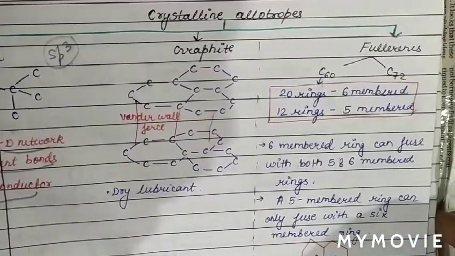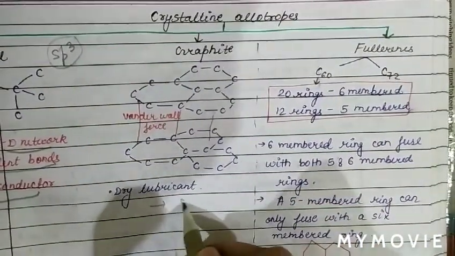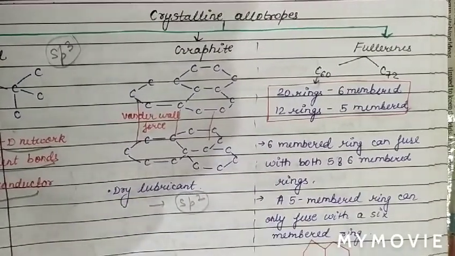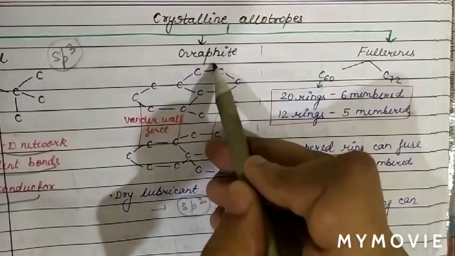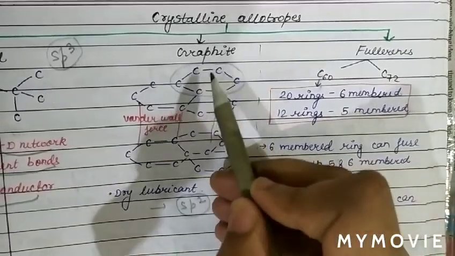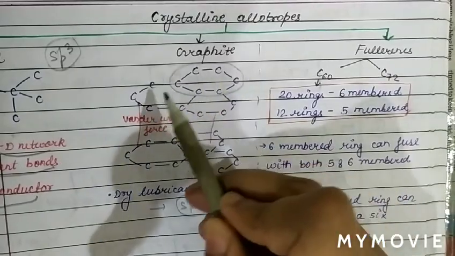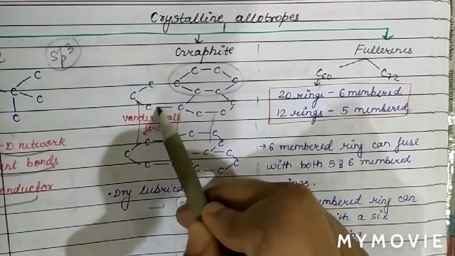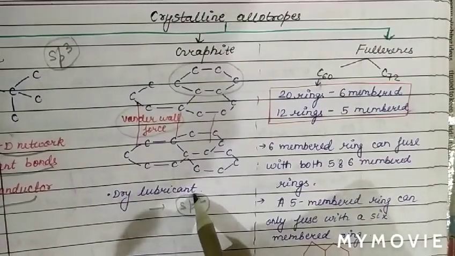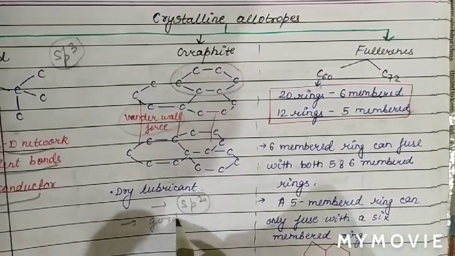Now we will discuss another crystalline allotrope, which is graphite. In graphite the hybridization of each carbon atom is sp2, and the carbon atoms form a hexagonal layer. These hexagonal layers are held together by weak van der Waals force of attraction. As the hybridization is sp2, one electron is free. Therefore graphite is a good conductor of heat and electricity.